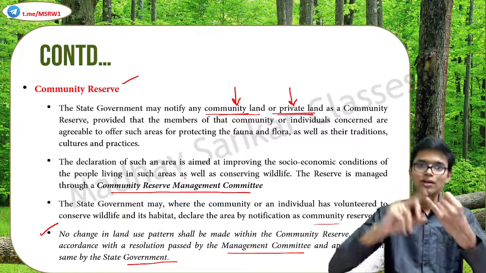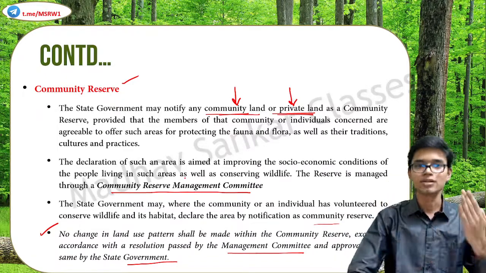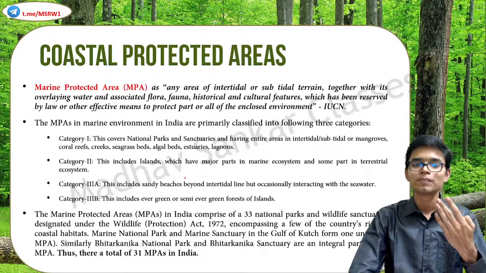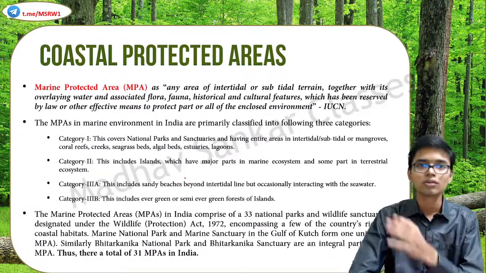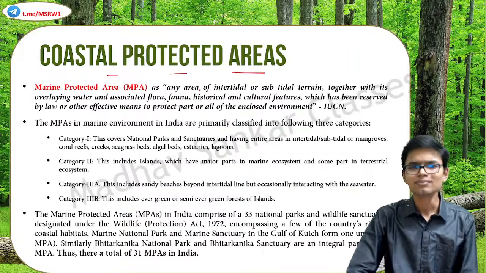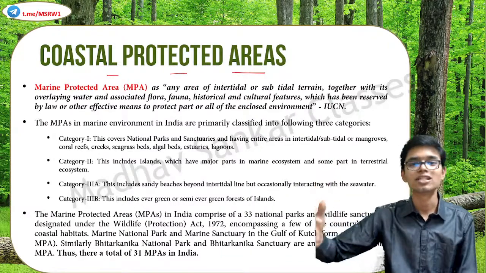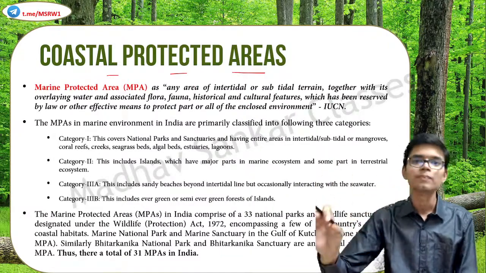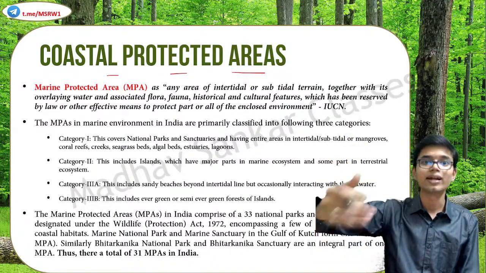Okay, so national park, wildlife sanctuary, conservation reserve and community reserve. What comes next? We talked about forests and the adjacent regions. Now, coastal areas, coastal protected areas. So, according to the IUCN, International Union for Conservation of Nature and Natural Resources, this is the body that prepares all the list, red data book and all.